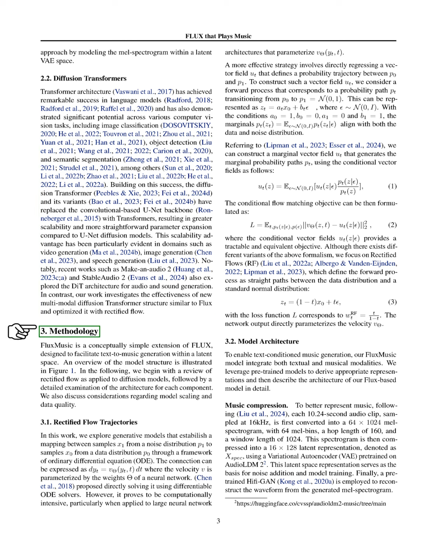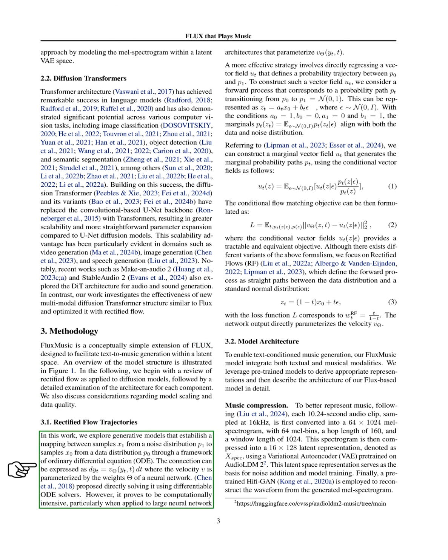In our work, we focus on a new multimodal diffusion transformer structure similar to FLUX, which we optimize using rectified flow. Our methodology, FluxMusic, is a straightforward extension of FLUX aimed at generating music from text within a latent space. We will first review rectified flow as it applies to diffusion models, then examine the architecture of each component in detail, and finally discuss model scaling and data quality.